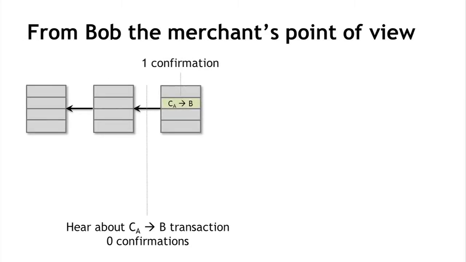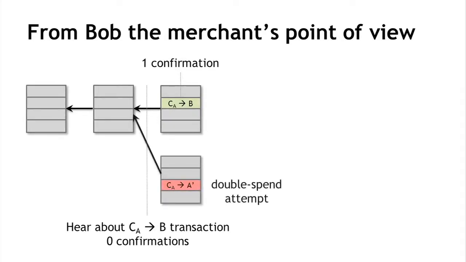Or he could wait until the transaction gets one confirmation in the blockchain, which means that at least some node has created a block and has proposed this transaction, and that has gone into the blockchain. But as we saw earlier, even after one confirmation, there could be an attempt at a double spend. So let's say that this actually happens. If, as in the previous slide, the double spend attempt succeeds, what Bob should do is to realize that the block that he thought represented Alice paying him has now been orphaned, and so he should abandon the transaction.